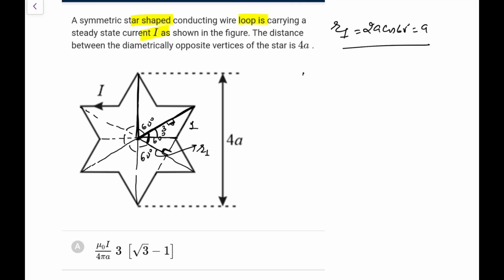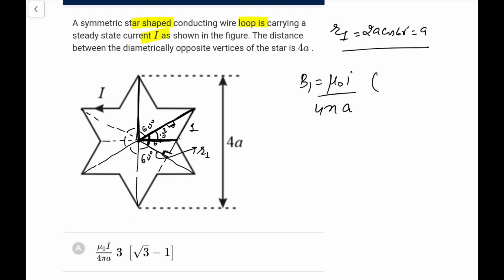So if I calculate the field due to 1, it would be mu naught I upon 4 pi r, that is a. Now the angle subtended here, again due to symmetry, this angle will be 30 degree, and this particular angle, this is 30, 60, that would be 120 degree.